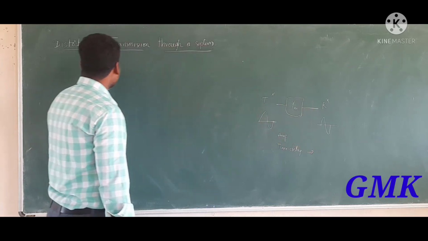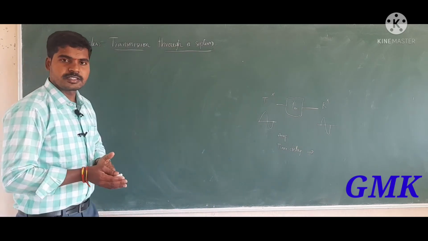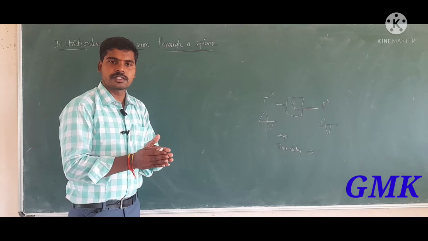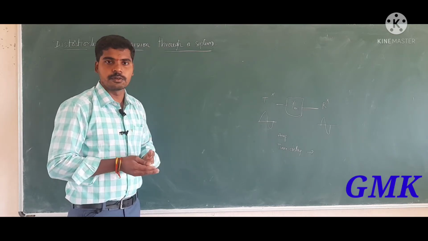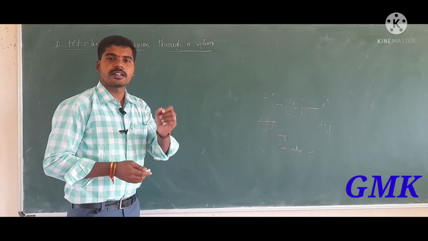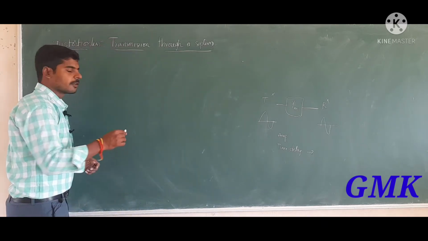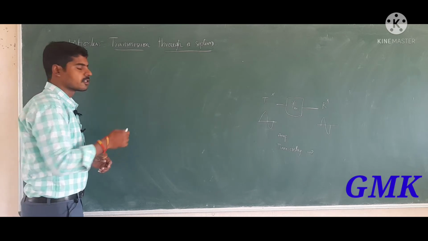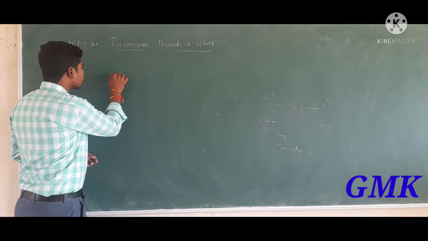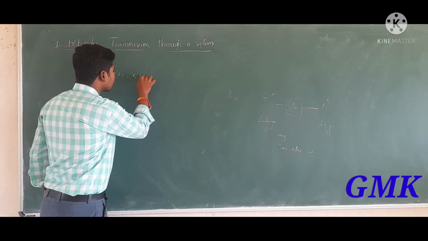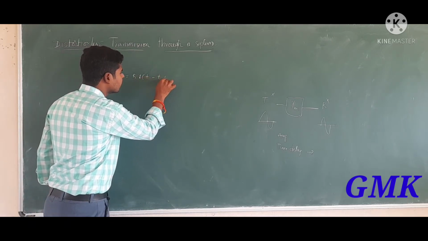Distortionless transmission means that the output of the system is an exact replica of the input. Mathematically we can represent the distortionless transmission system as y of t is equal to k into x of t minus td.